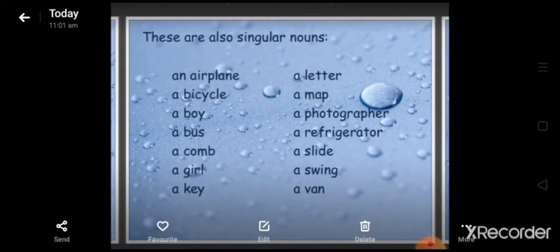An airplane, a bicycle, a boy, a bus, a comb, a girl, a key, a letter, a map, a photographer, a refrigerator, a slide, a swing, a van. Here you can see every object or thing is singular.